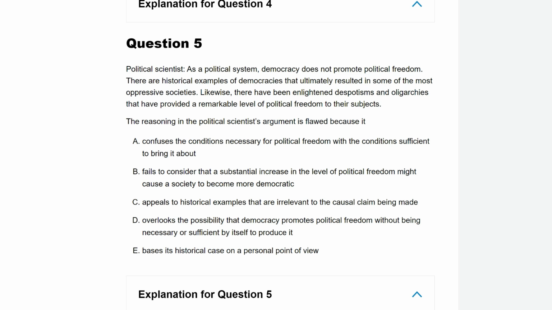Anyway, I hope this deeper dive was helpful to go over these three question types: inference, requiring proof; strengthen, requiring you to find a weakness first; and finding a flaw by itself.